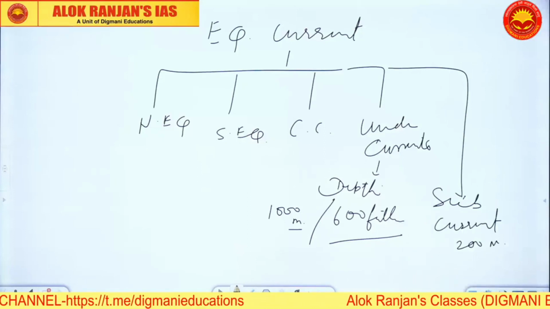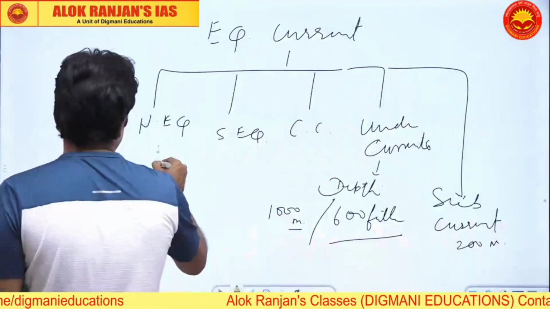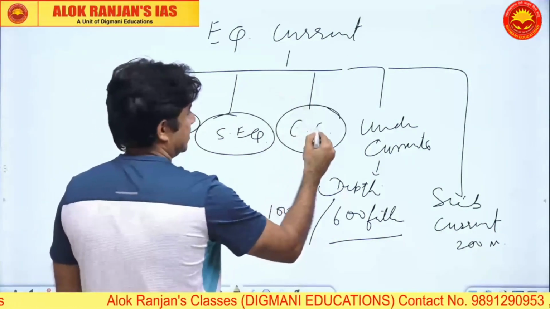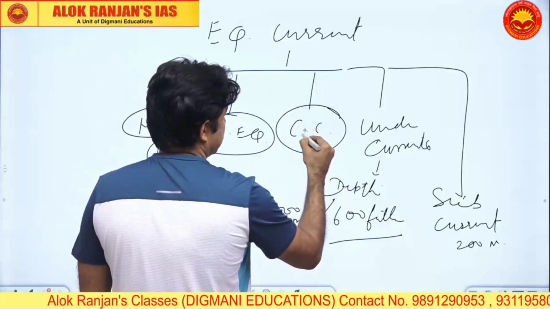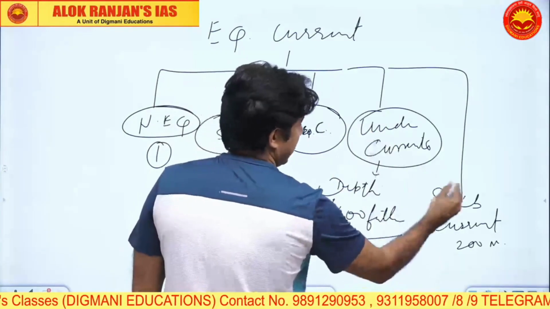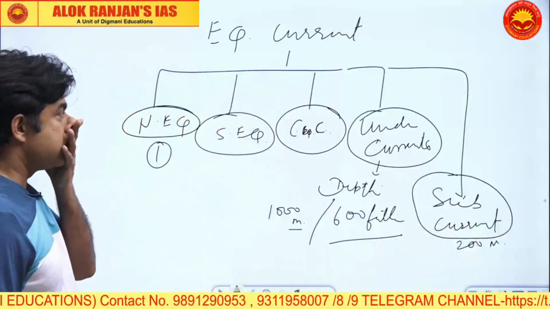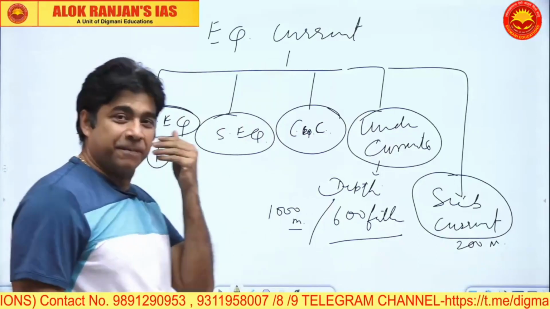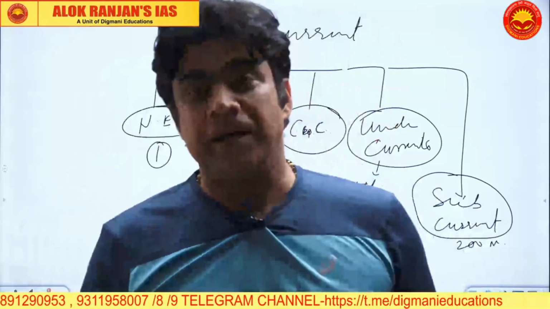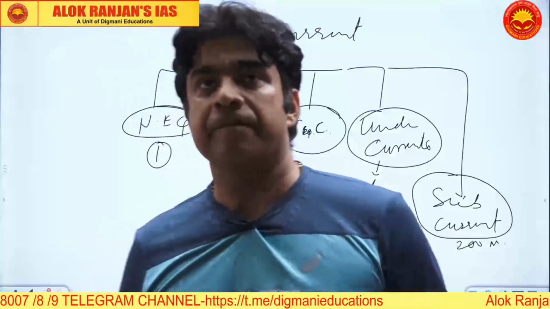Note this. If there is a question on equatorial current, we have number 1, north equatorial, south equatorial, counter current or counter equatorial current, then undercurrent and subcurrents. There is complete diagnosis of ocean currents in the equatorial belt. I am not leaving even one stone unturned. Okay?